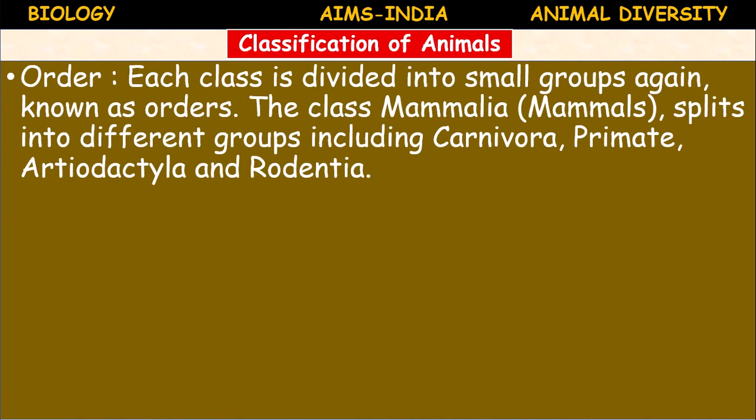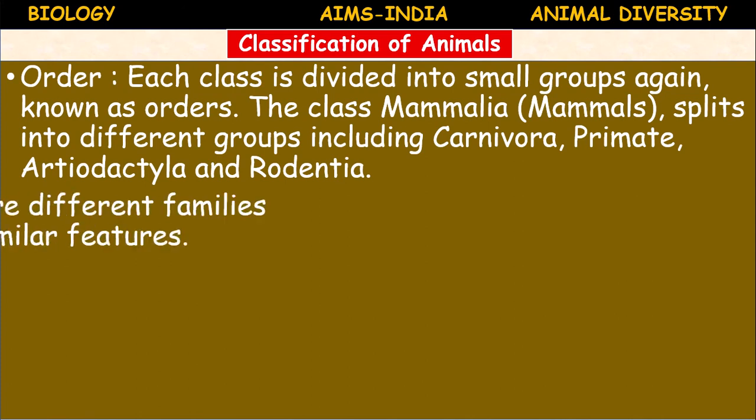So next, class is again further divided into smaller groups called orders. Each class is divided into small groups known as orders. The class Mammalia again splits into different groups including Carnivora, Primate, Artiodactyla, Rodentia, like that, the different orders. Okay, a class is bigger than an order. Order is a smaller group compared to class.